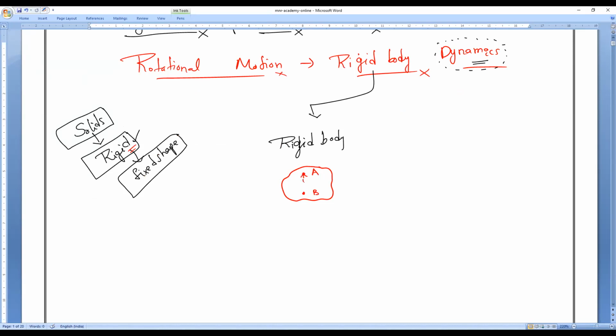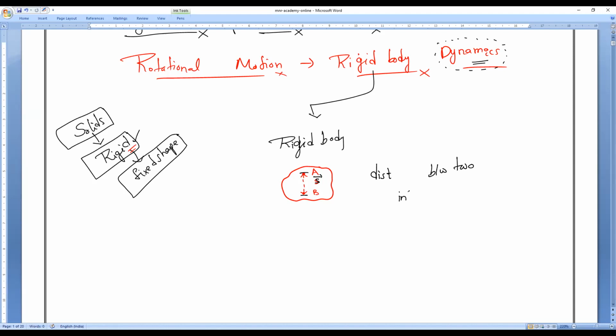So the distance or displacement between them, let me take it as S. The distance between the particles A and B, I am taking as the distance or displacement S. If we notice, I can rotate this body, I can throw it, I can move it fast, I can throw it somewhere, whatever I want. Wherever I do that, all of you observe, when we can say rigid body, the distance between